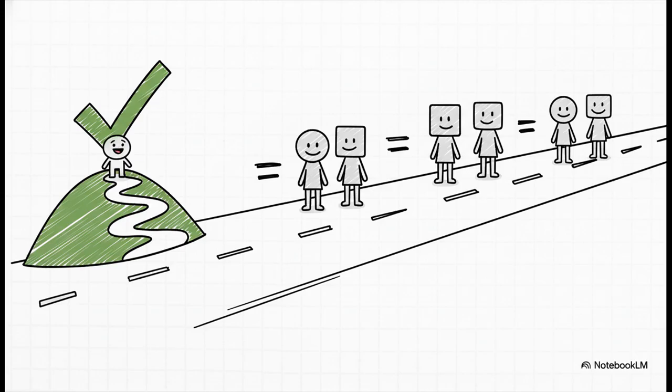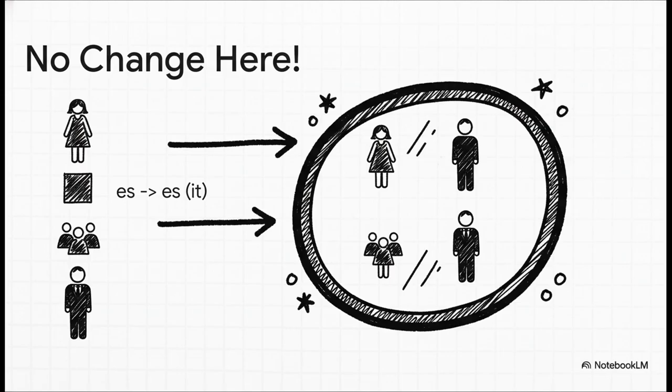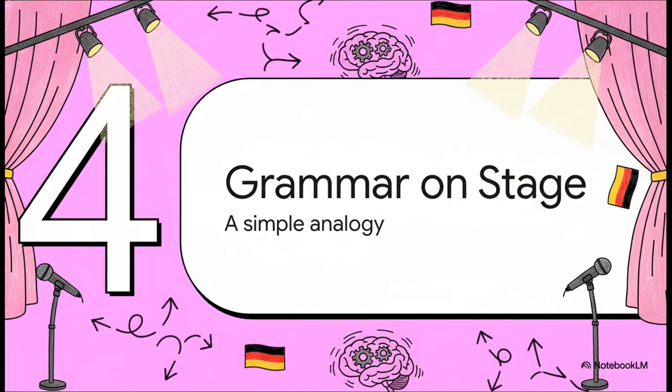Feeling a little better? You really should, because you've just learned the hardest part. The rest of the pronouns actually make life way easier because, well, they don't change at all. And here they are. Sie, es, sie, and the formal Sie all keep the exact same form, whether they're doing the action or receiving it. So, ich mag sie could mean I like her, I like them, or I like you formally. The context of the conversation tells you which one it is. See? Easy.